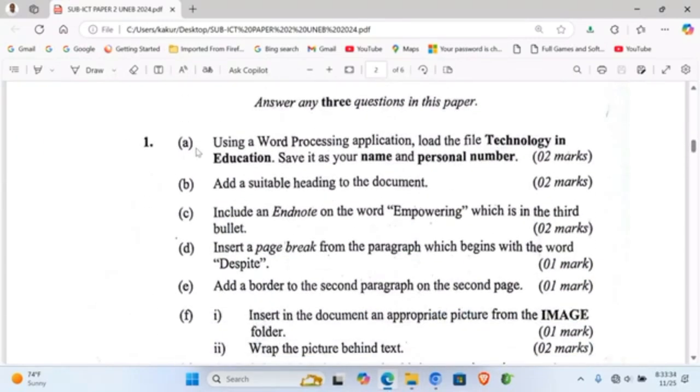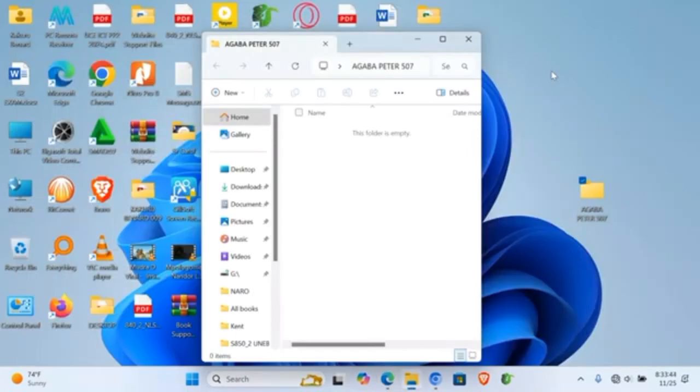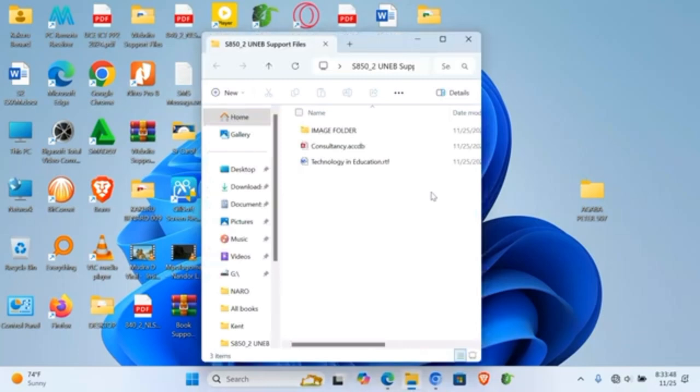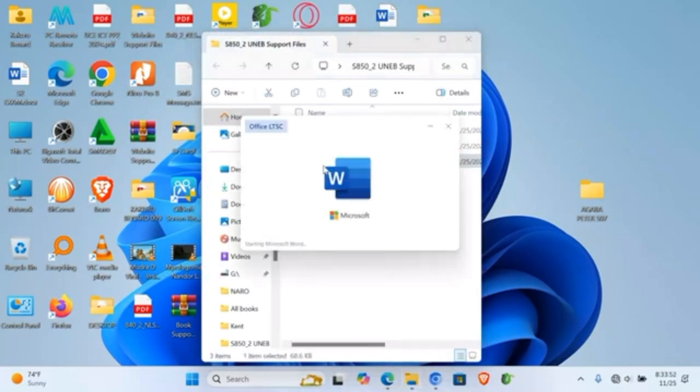Use a word processing application. Load the file technology in education, save it as your name and personal number. Emphasize your name and personal number. Now you open up the support file, you look for that file that we have been told here, you open it.